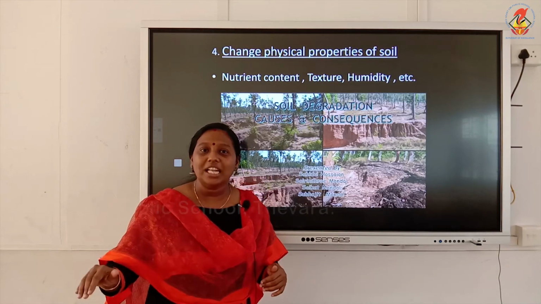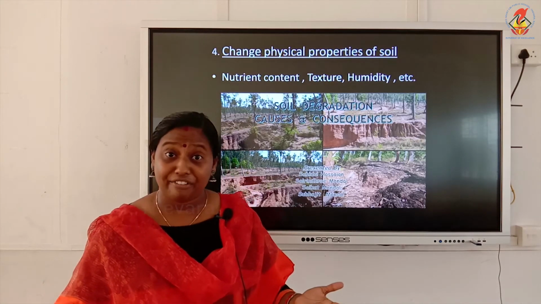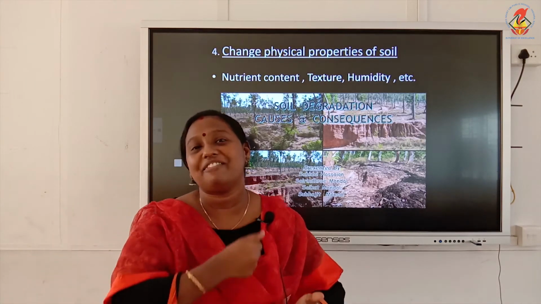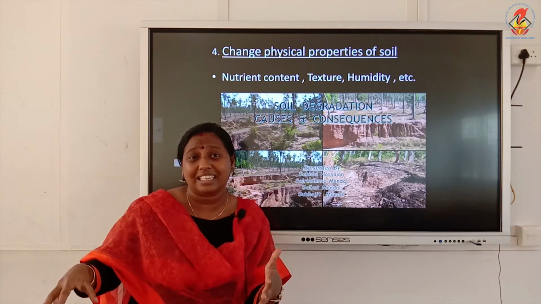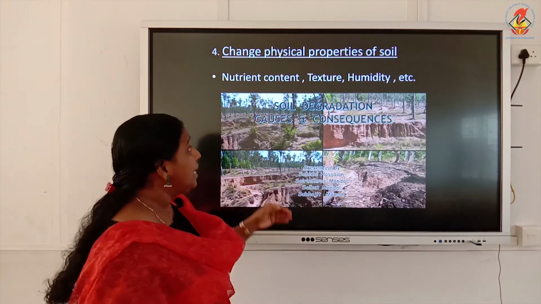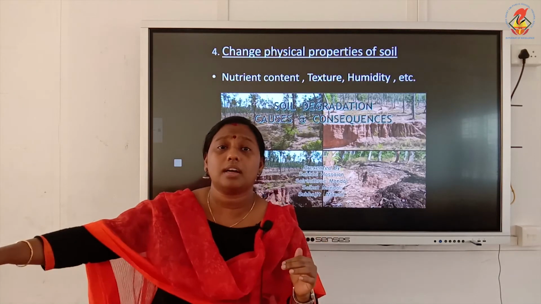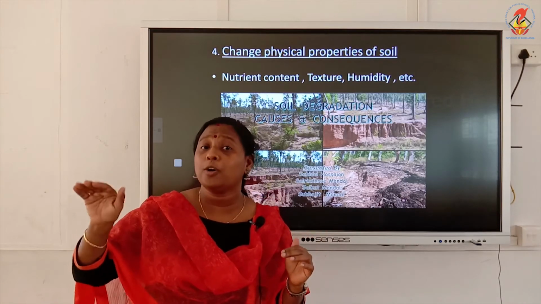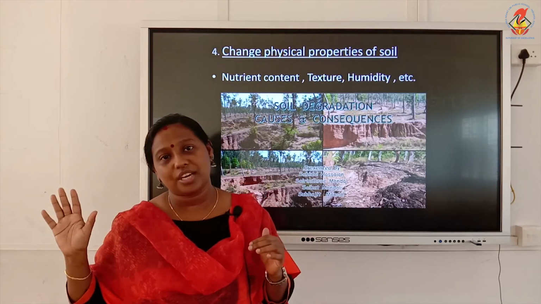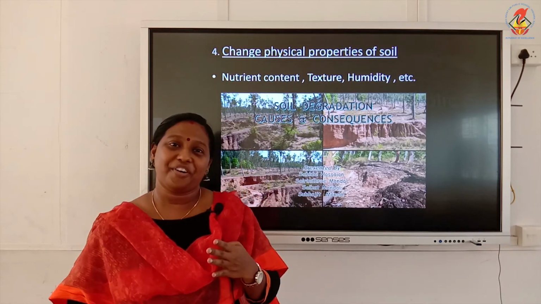When the soil changes, the type of plants growing in that area will change. Definitely, the type of animals living in that area will also change. All these are actually interconnected. So, when the physical property of soil changes, the vegetation cover of an area will definitely change, or the type of plant growing in that area will change. So, this is another consequence of deforestation.